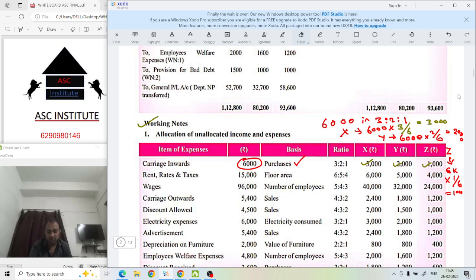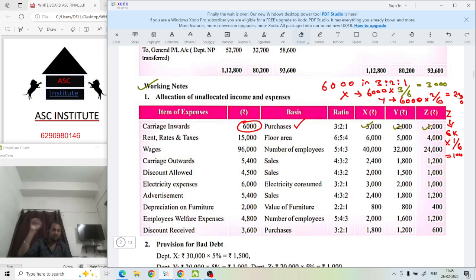Understood? The first thing you will do, make the trading and profit and loss account on the first page and leave that page, go to the next page and start with working note number 1, because everything is given in this table only. You have to use this table and fill up the trading and profit and loss first.